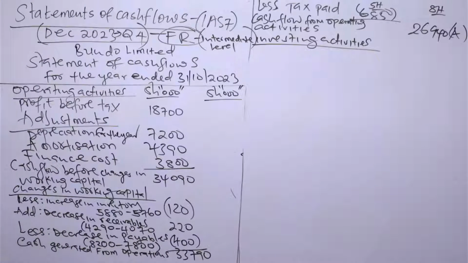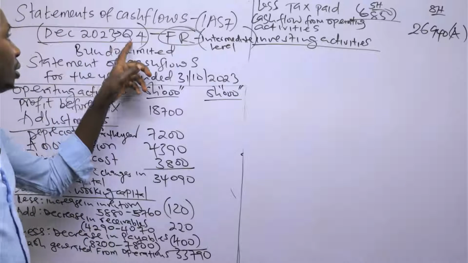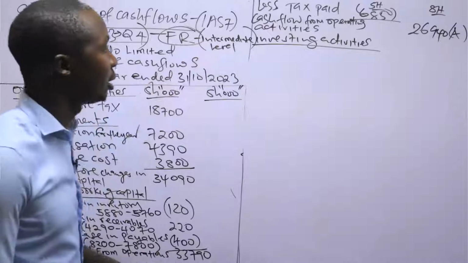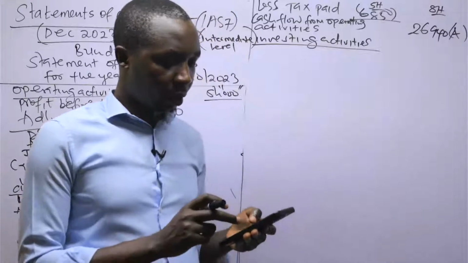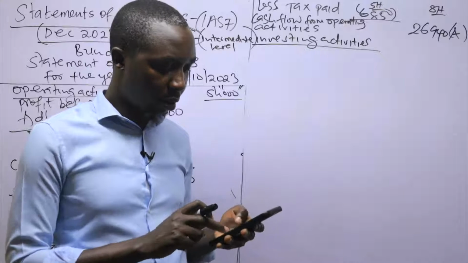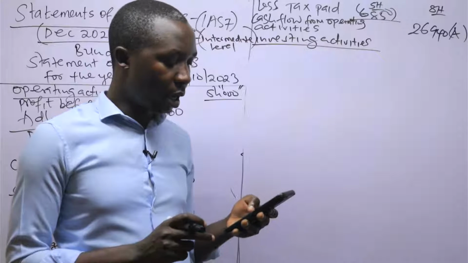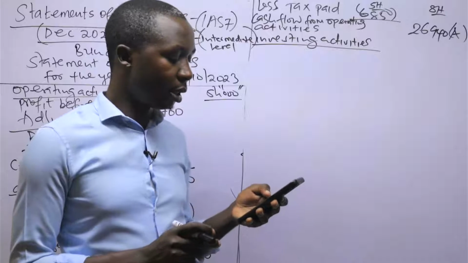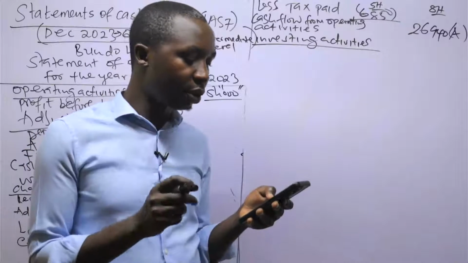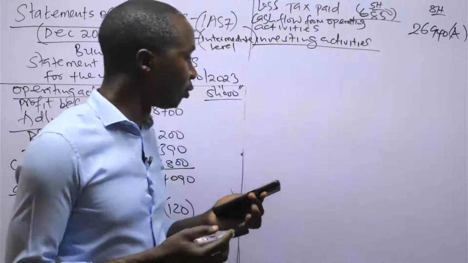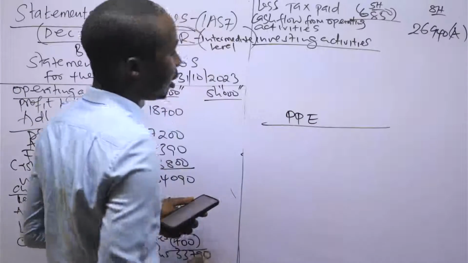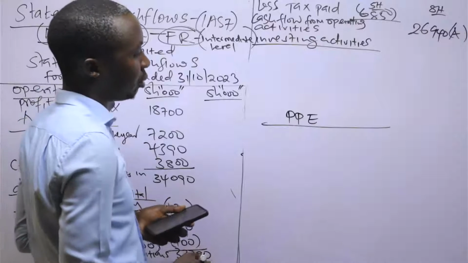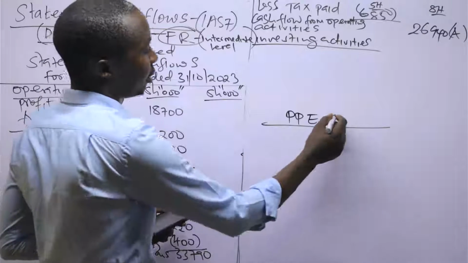Based on our question for December 2023, financial reporting, intermediate level, CASNEB exams, which items do I have which lead to a change in size and composition of non-current assets? We'll have to do the analysis of property, plant, and equipment so that I can check if there was a disposal or a purchase of any asset.